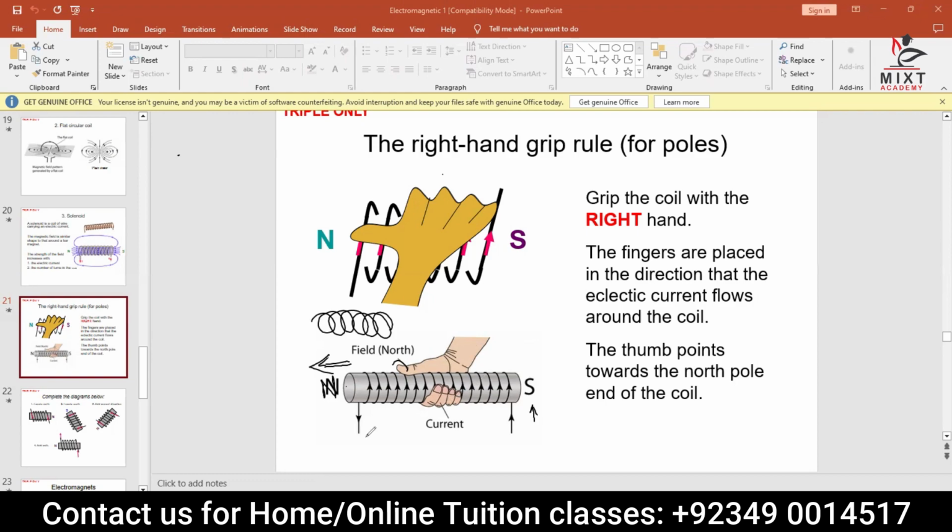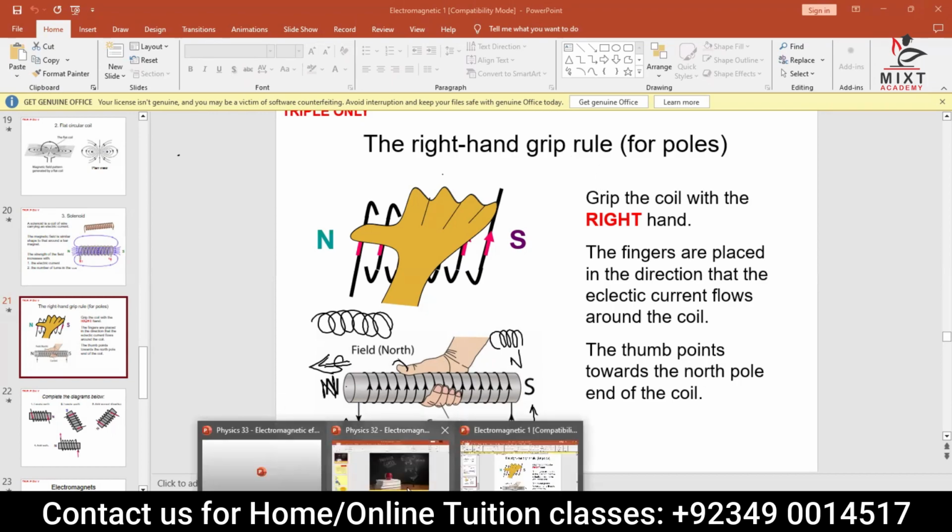For example, if the current direction is from this side to that side, the thumb will point in that direction and the current direction will be like this. So the north will be there and the south will be there. In a solenoid you will have north and south poles as well. This is what we call the right hand grip rule.